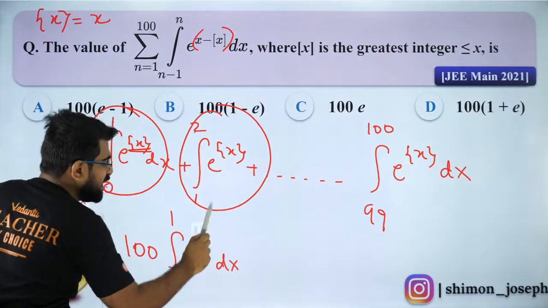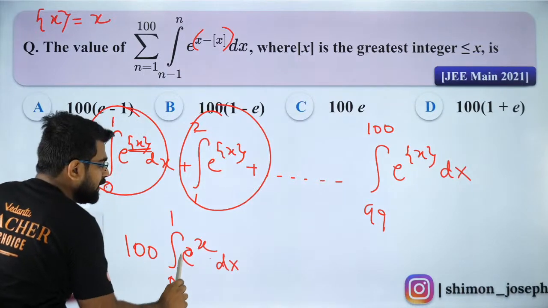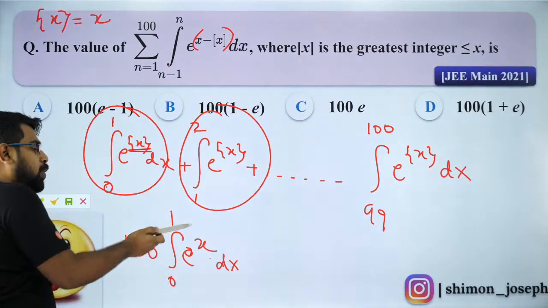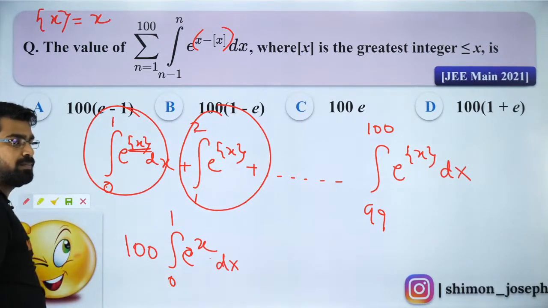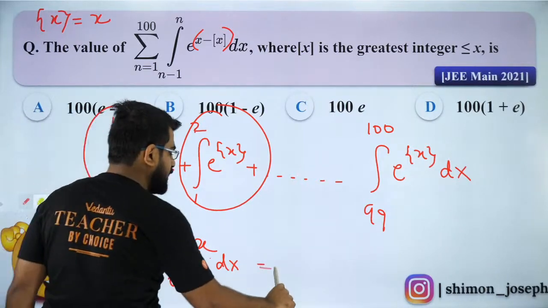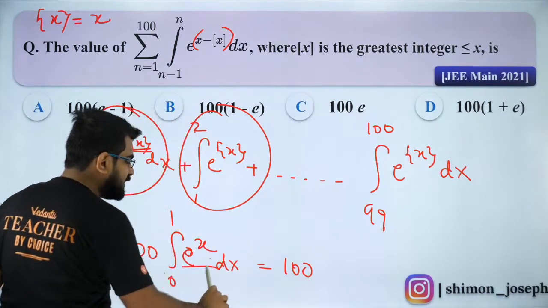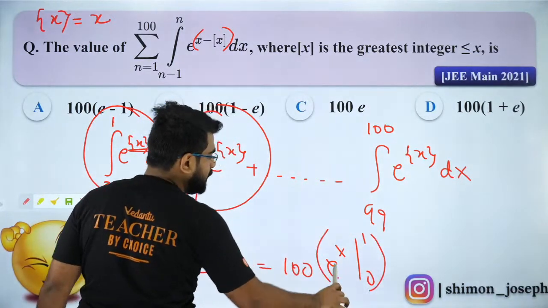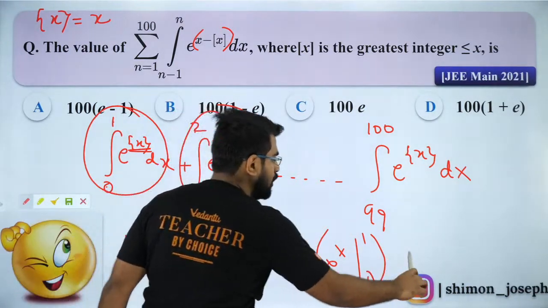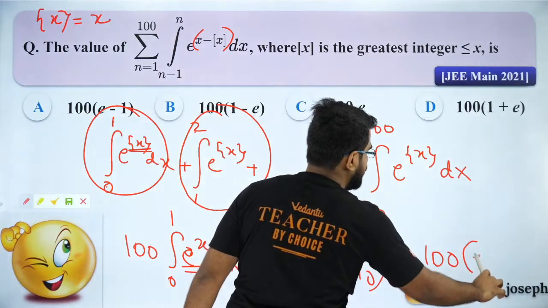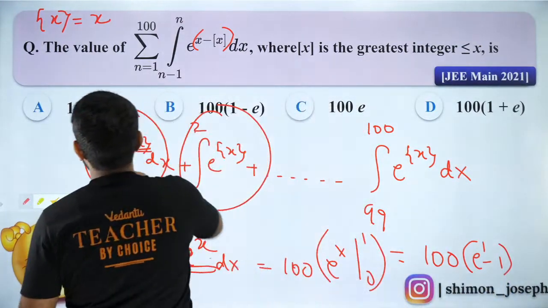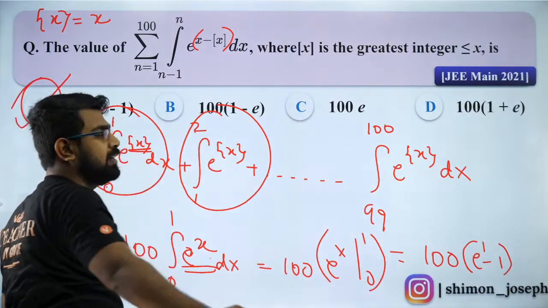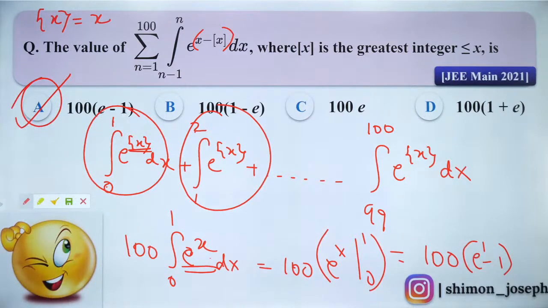Between 0 to 1, everything is a fraction. So that is going to be 100 times the integral of e to the power x, which is e to the power x from 0 to 1. That will be e to the power 1 minus e to the power 0, so 100 times e to the power 1 minus 1. That is nothing but option A, and you guys are fantastic.